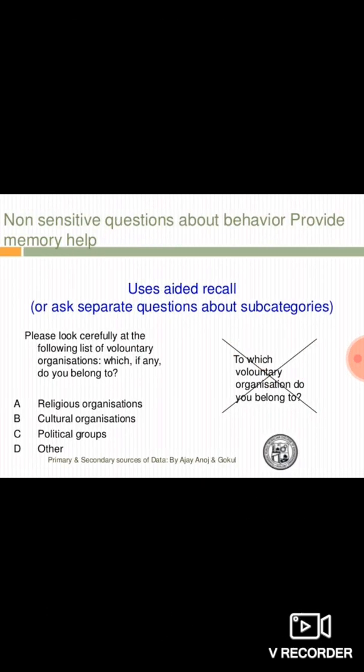Non-sensitive questions about behavior provide memory help. Now, please look carefully at the following list of voluntary organizations, which, if any, do you belong to. So the way to ask the question, if you see, we are trying to get sensitive information, but the question is not sensitive. If you ask to which voluntary organization do you belong, it becomes targeting. But here it is being asked in a way so that the person is able to give the response.